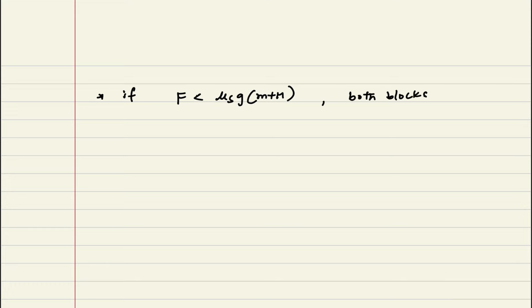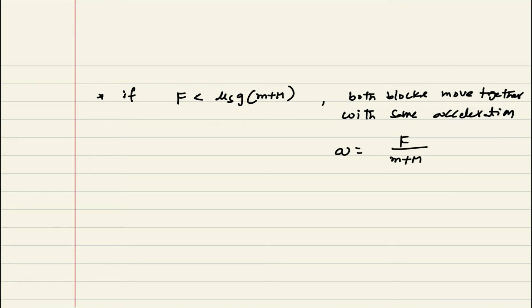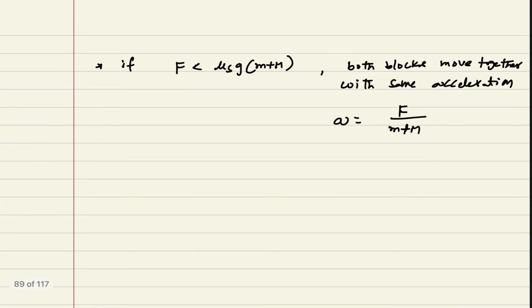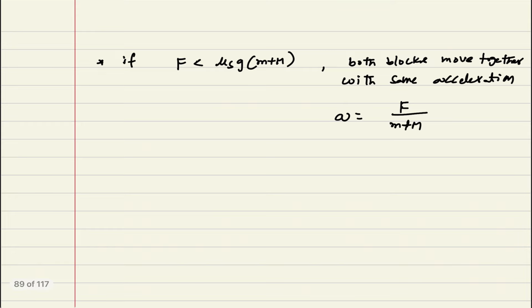Both blocks move together with the same acceleration. With the same acceleration, A is equal to F divided by (small m plus capital M). This is the relation for this. Now you can write the different relations also.